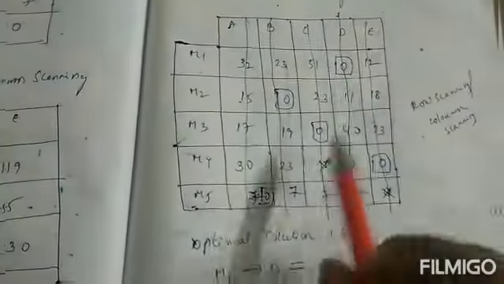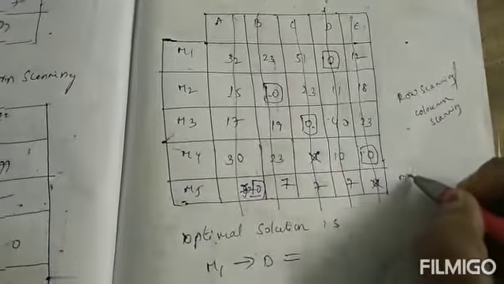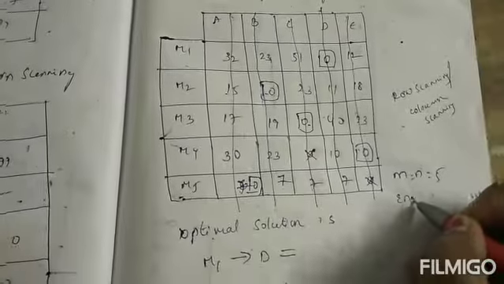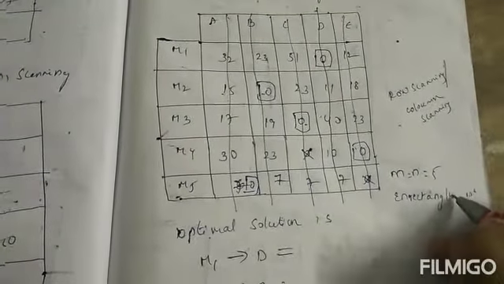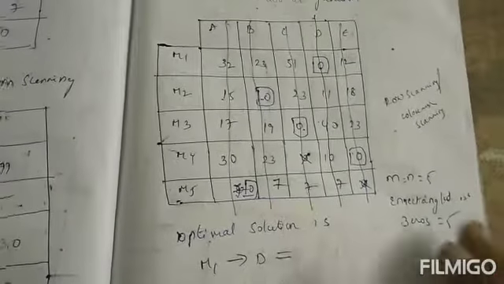So here how many rectangles? 1, 2, 3, 4, 5. So finally M is equal to N is equal to 5, and the number of rectangled zeros is 5.